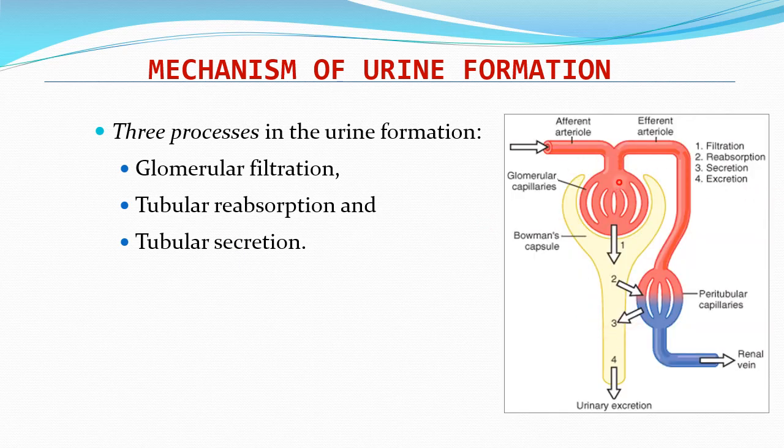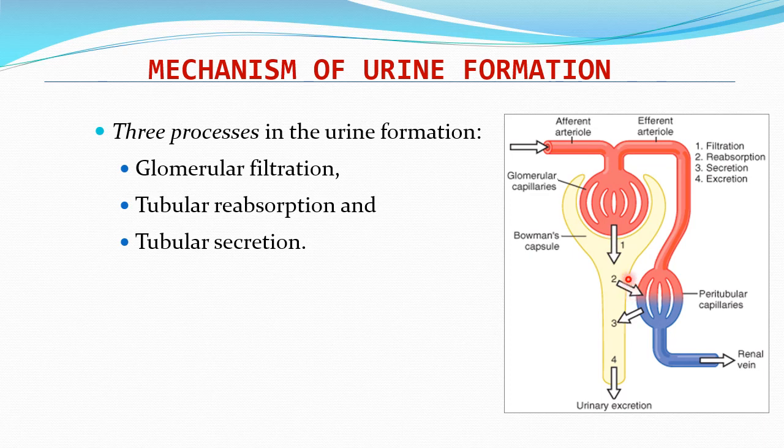So just look at this figure. This is a renal corpuscle, where the blood will enter through the afferent arterioles and form the capillary network that is known as the glomerulus. And here is the initial part of the nephron, that is known as the Bowman's capsule, and these are the tubules of the nephron. Initially the blood, when it is passing through this glomerulus, will filter into the Bowman's space and then pass through the renal tubules. So the first step is the glomerular filtration through this glomerulus.